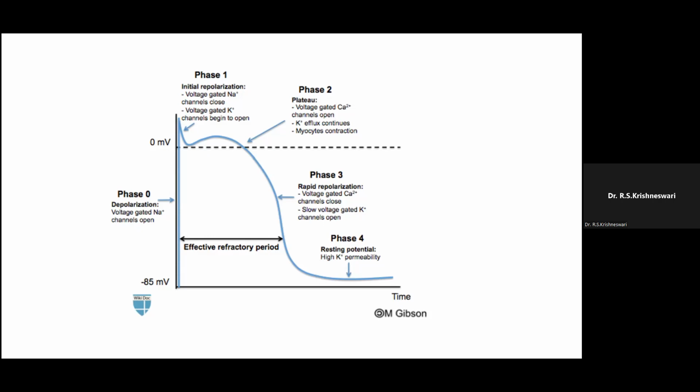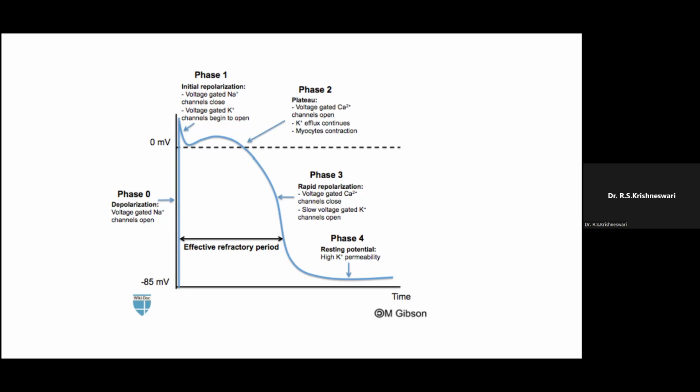Rather, when the voltage is given, there is contraction, and once the contraction reaches the limit, there will be relaxation of the muscles. The importance of cardiac muscle is that there is a resting phase or plateau phase. Our heart starts beating from the 4th week of intrauterine life, and it stops beating only on our death. So there is no rest for the cardiac muscle. But in the case of skeletal muscle, what happens?